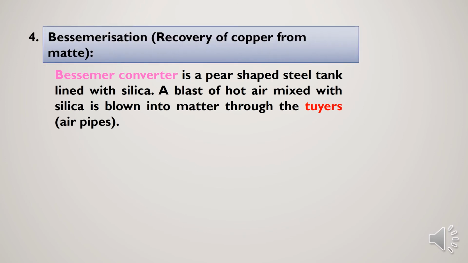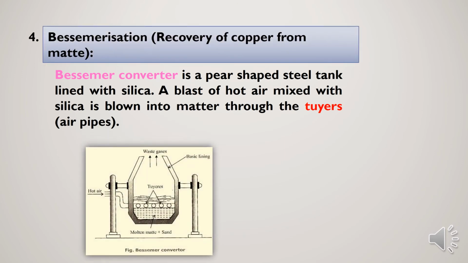Now we are going to discuss the Bessemerization process. For the Bessemerization process, we need to take a Bessemer converter, which is a pear-shaped tank. Inside it is lined with basic substances, in the sense silica, sand.